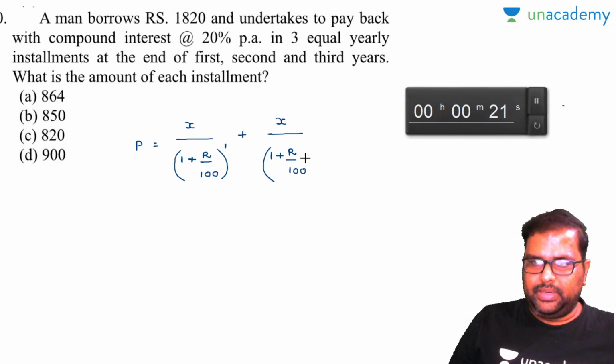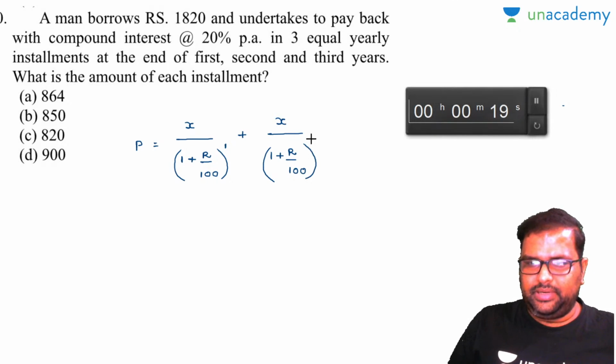I will give the logic. You don't need to remember any formulas there. Just for the sake of explanation, I am writing down the formula. Finally, you can remember the logic to solve the question.